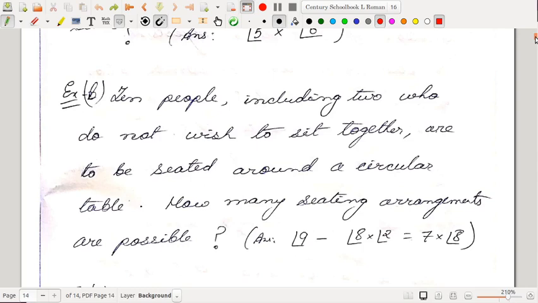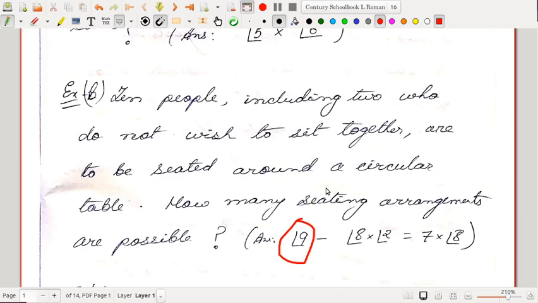Okay. So first of all, the total number of arrangements is factorial 10 minus 1, because there are 10 people. So 10 people can be seated around a round table in factorial 10 minus 1 ways. Okay. So total number of arrangements without any restriction is factorial 9, right? Now suppose these two people always sit together, then you consider these two people as 1. So now you have 9 people.